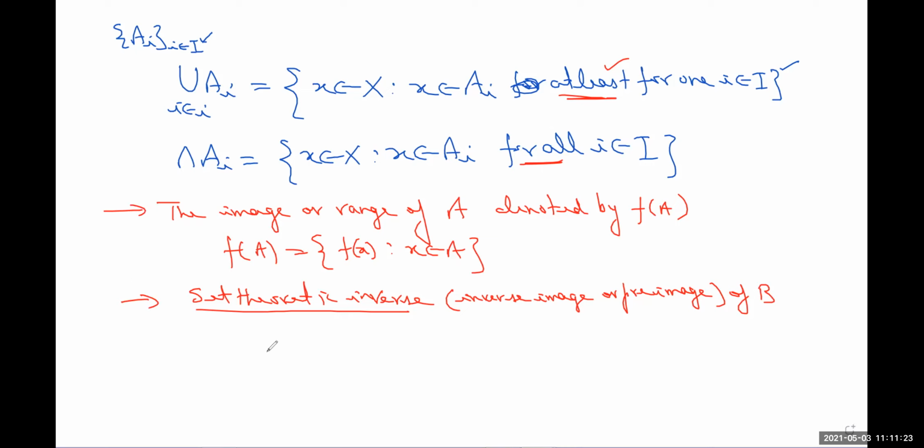This one is denoted by F inverse B, and F inverse B we have already seen that it is the collection of all those x such that fx belongs to B.